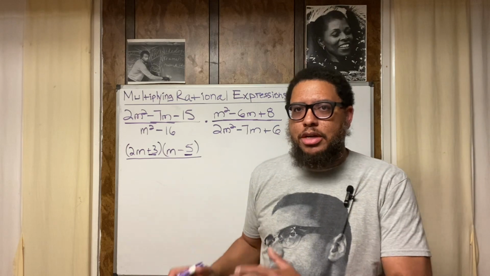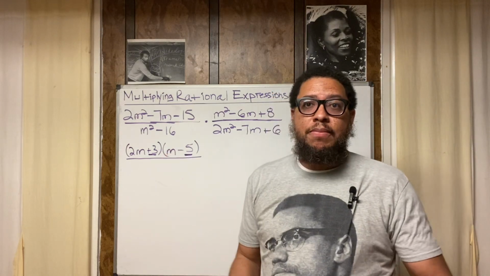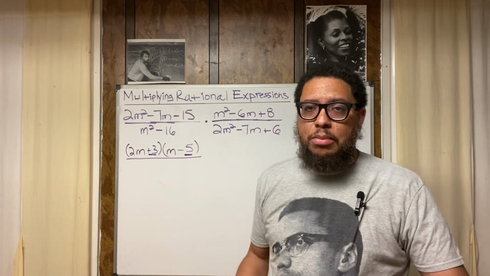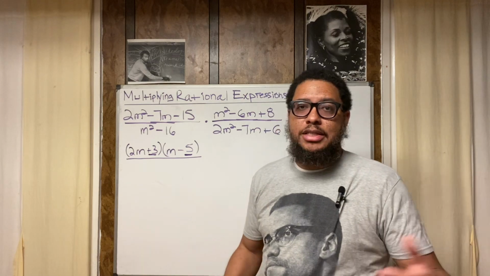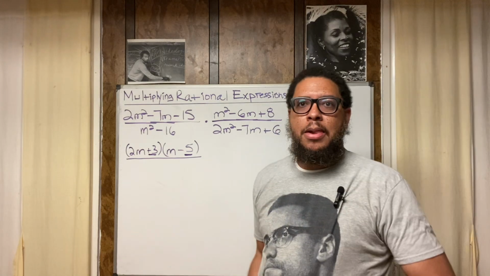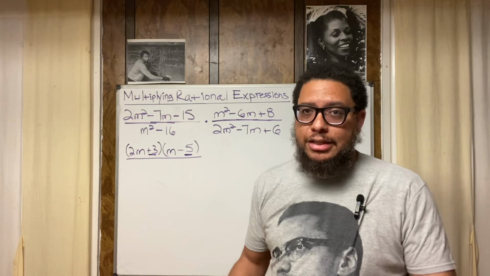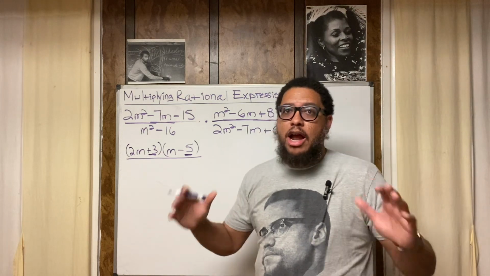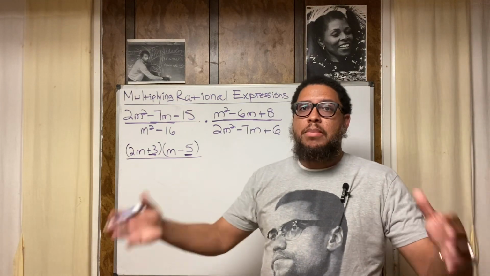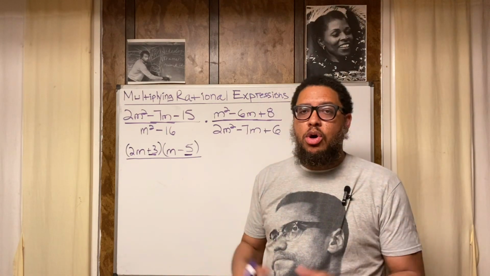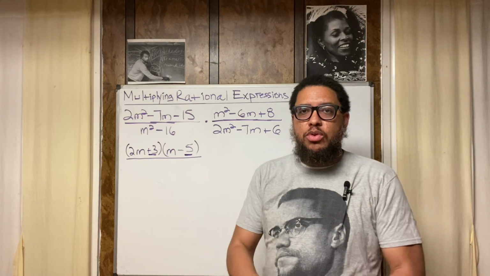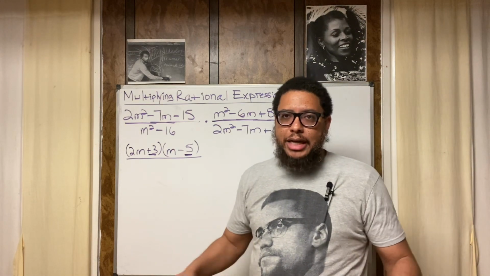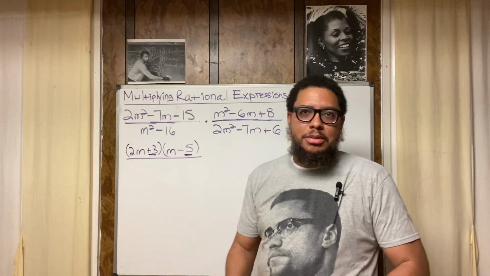Just like 25 is in that category. They some like top tier numbers. Like 25 has a square root of 5. 5 is a whole number. 100 is a perfect square because 10 times 10 is 100. 64 is a perfect square because 8 times 8 is 64. Right? Like I said, every number has a square root. But every number ain't a perfect square though. You only a perfect square if your square root is a whole number, right? Some numbers is like that, some numbers ain't like that.